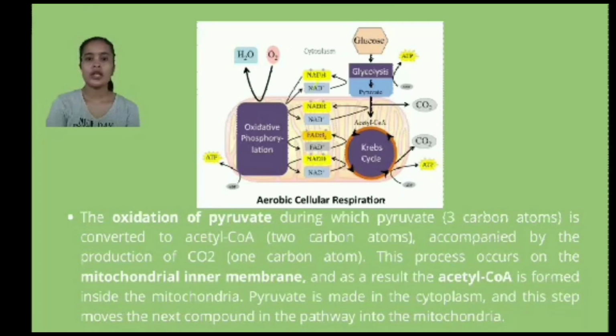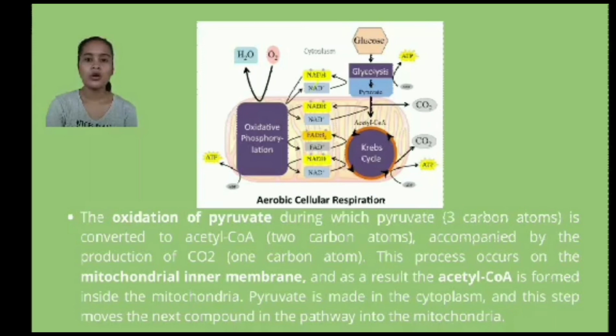Pyruvate oxidation is a biochemical reaction that involves the oxidation of pyruvate to create acetyl coenzyme A. Oxidation is defined as either the loss of electrons or the gaining of oxygen. In this case, pyruvate loses electrons in the process of creating acetyl coenzyme A. The oxidation of pyruvate, 3 carbon atoms, is converted to acetyl coenzyme A, 2 carbon atoms, accompanied by the production of carbon dioxide, or 1 carbon atom.